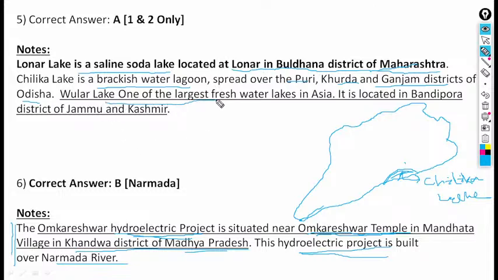Ular is one of the largest freshwater lakes in Asia. Obviously, it is located in the Bandipur district of Jammu and Kashmir. Lonar Lake is a saline soda lake at Lonar in Buldhana district of Maharashtra. Chilka Lake is a brackish water lagoon spread over the Puri, Khordha and Ganjam district of Odisha.